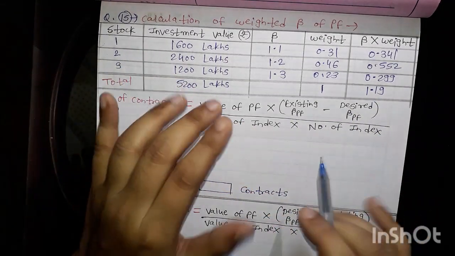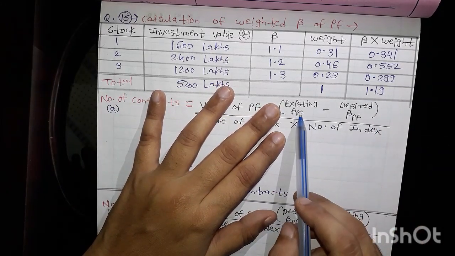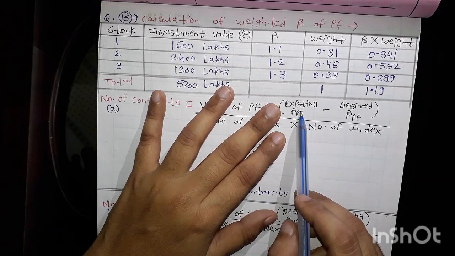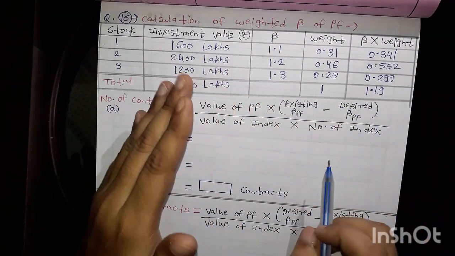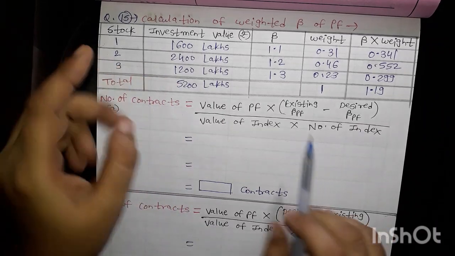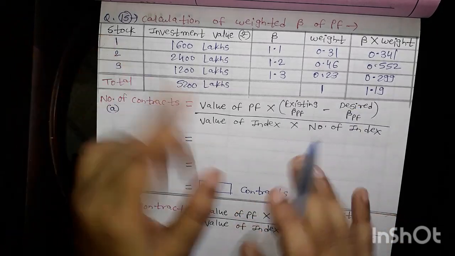Whichever beta is more, we have to write it first. Here the existing beta is more, so I am writing it first in the formula. And the desired beta is less, so I will write it later, otherwise the answer will come out negative. Because we will multiply this, the answer will come in minus, so that's why we are taking care of this.